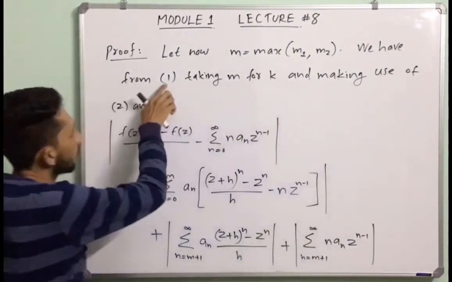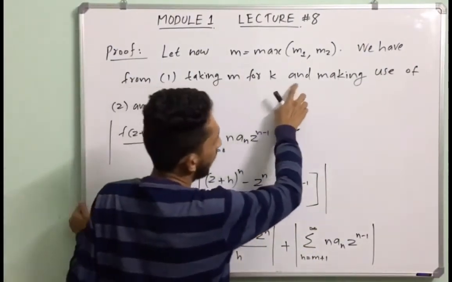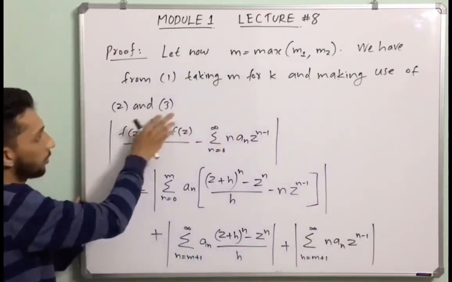We have from equation 1 taking m for k and making use of equation 2 and equation 3.